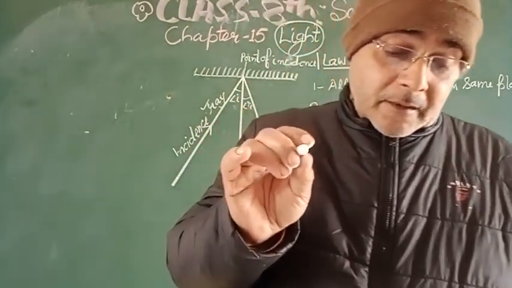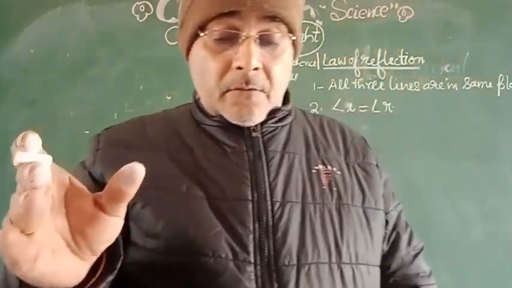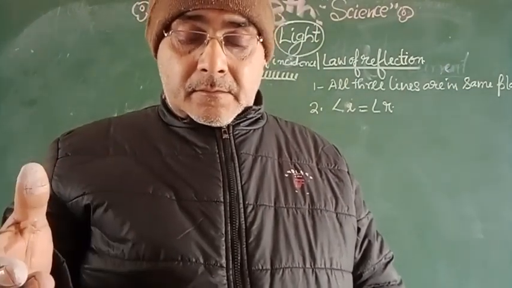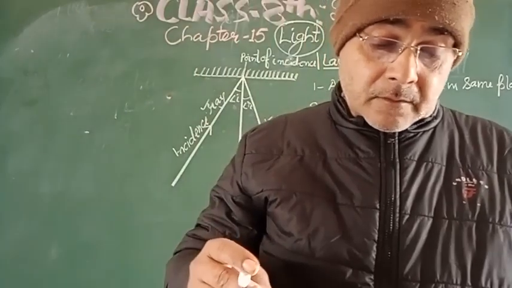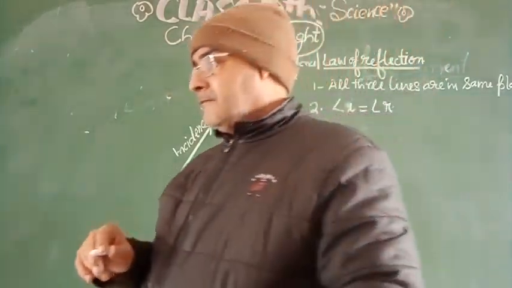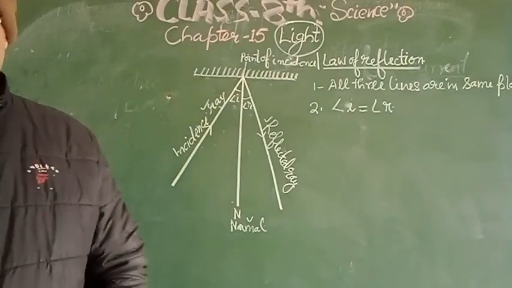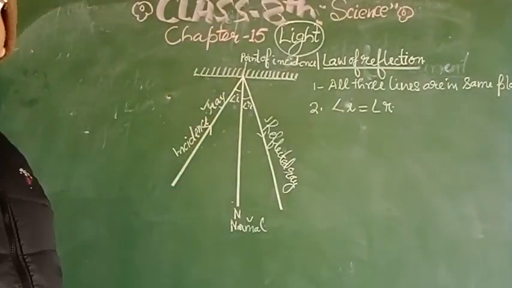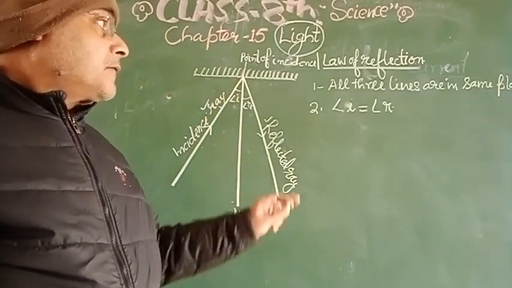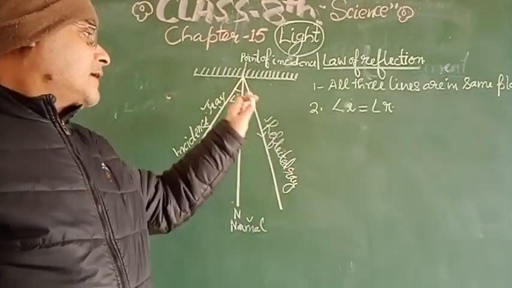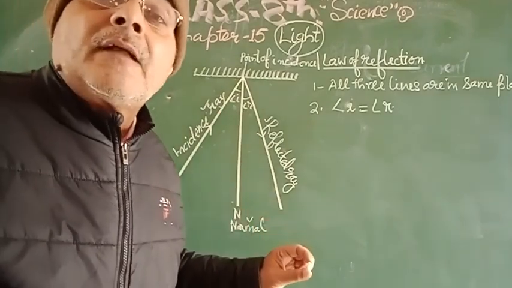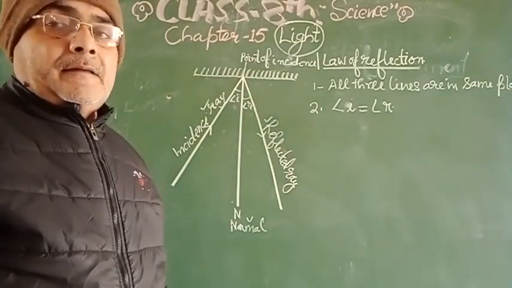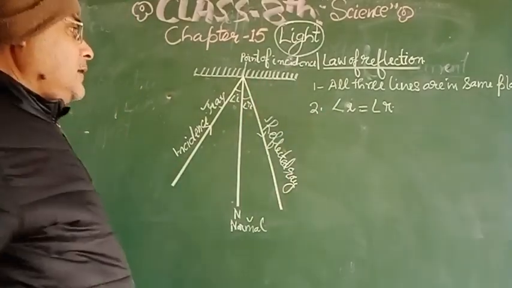And now I am coming to the images formed by optics. Optics means the mirrors. So there are two kinds of images. Now I hope that you are clear about this: the law of reflection, that is, all three lines are in the same plane, and the angle of reflection is equal to the angle of incidence.